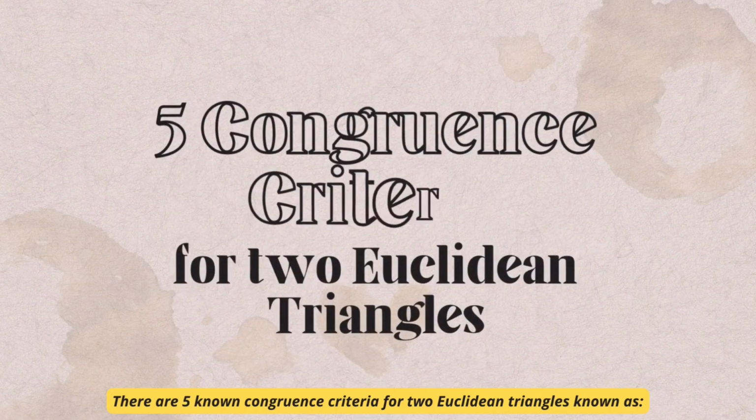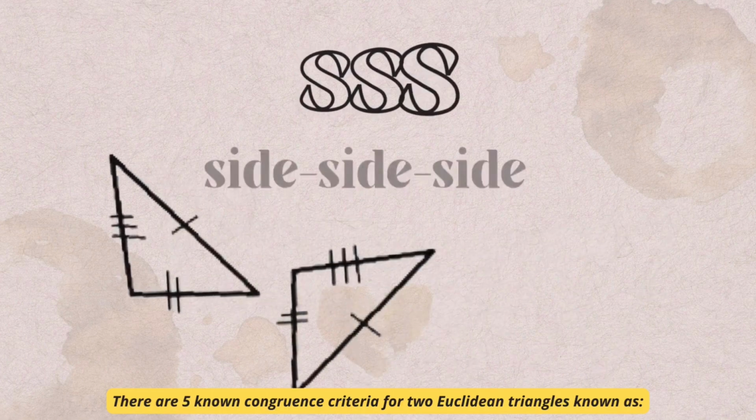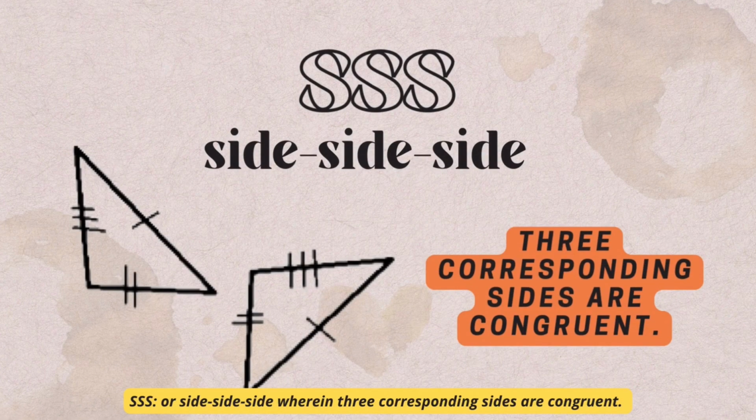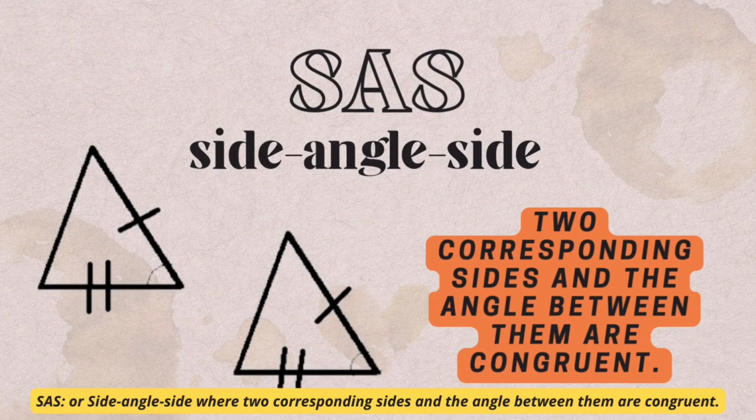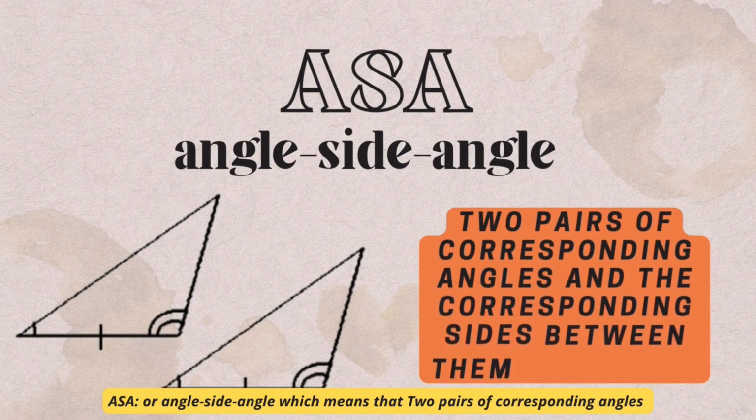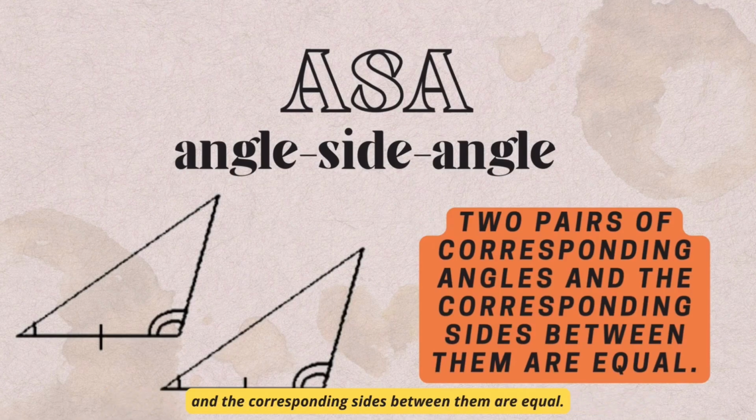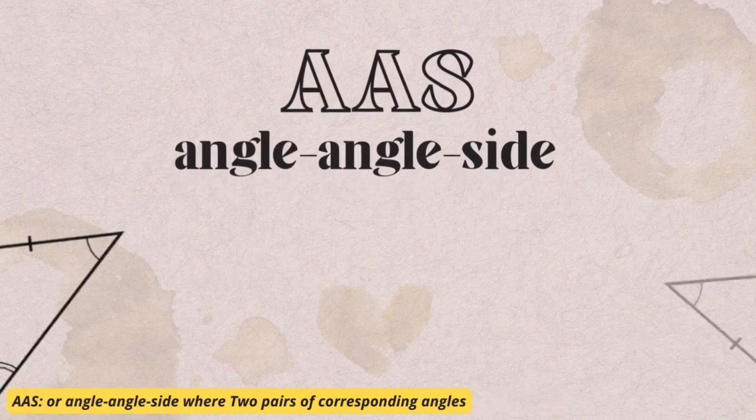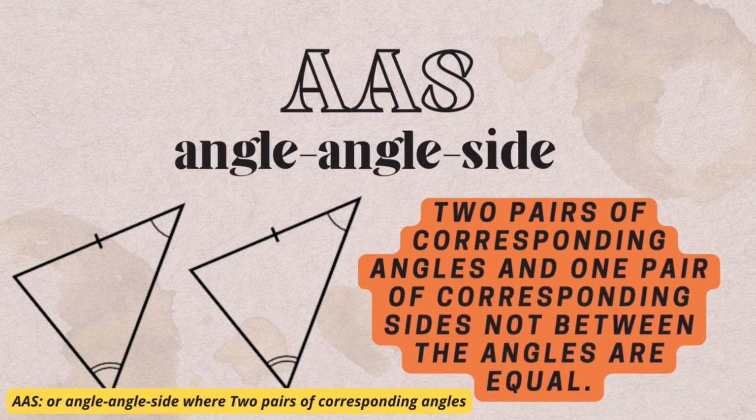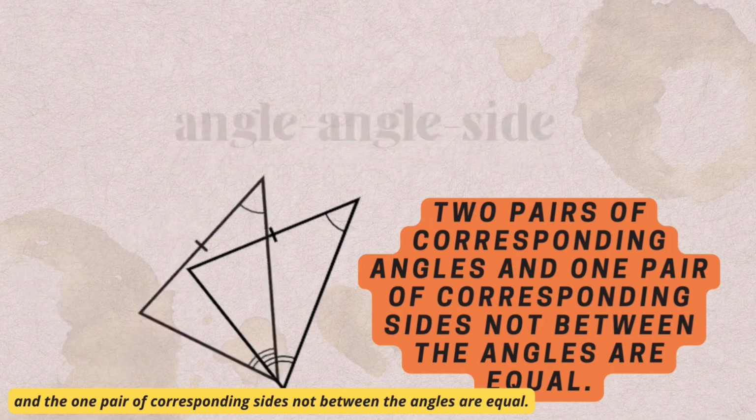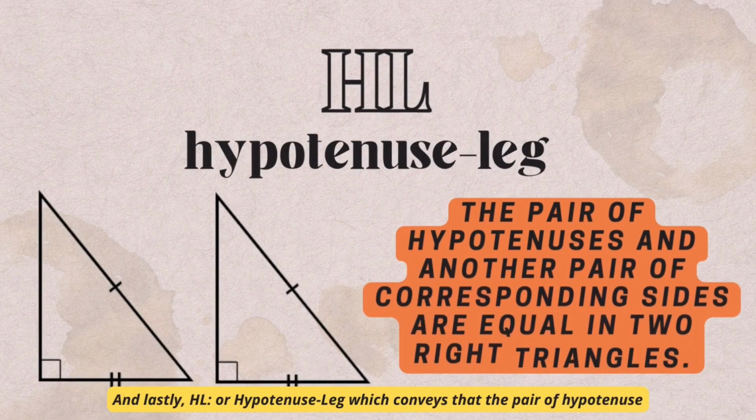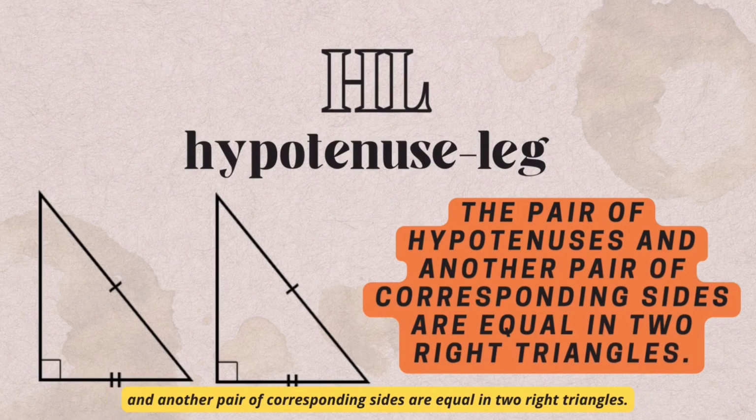There are 5 known congruence criteria for two Euclidean triangles known as SSS, or side-side-side, wherein 3 corresponding sides are congruent; SAS, or side-angle-side, where 2 corresponding sides and the angle between them are congruent; ASA, or angle-side-angle, which means that 2 pairs of corresponding angles and the corresponding sides between them are equal; AAS, or angle-angle-side, where 2 pairs of corresponding angles and the 1 pair of corresponding sides not between the angles are equal; and lastly, HL, or hypotenuse leg, which conveys that a pair of hypotenuse and another pair of corresponding sides are equal in 2 right triangles.